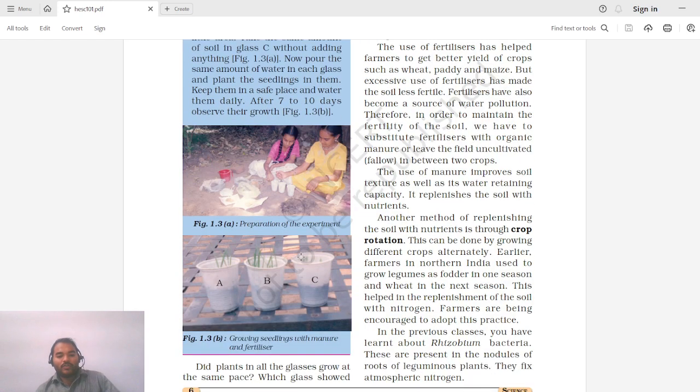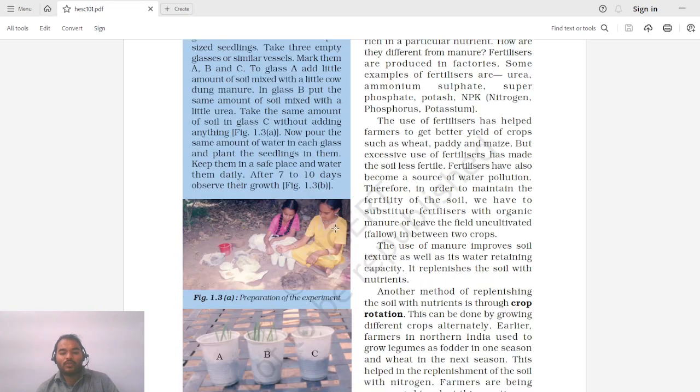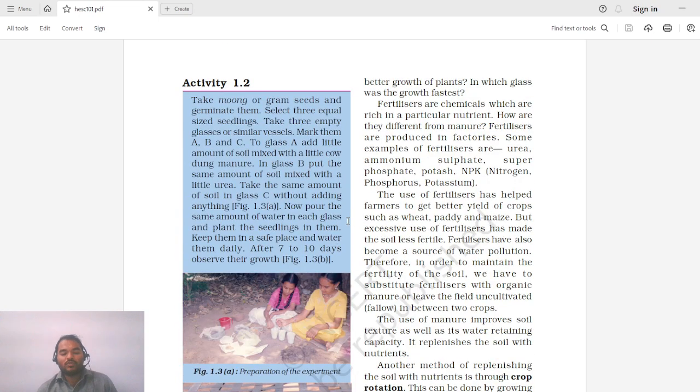So as we see over here, in glass A we had added manure, in glass B we had added fertilizer, and in glass C we had added nothing. The one where the fertilizer was added, the crop is healthier and is growing faster as compared to the crop where manure was added. Okay, so why is it so? This is because of adding the fertilizers to the crop.